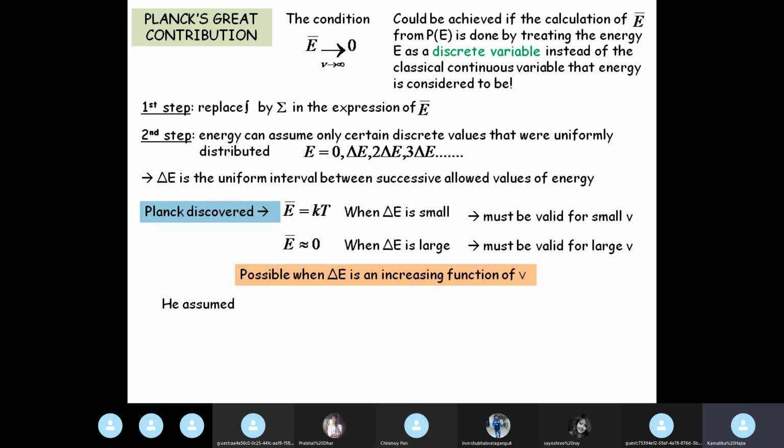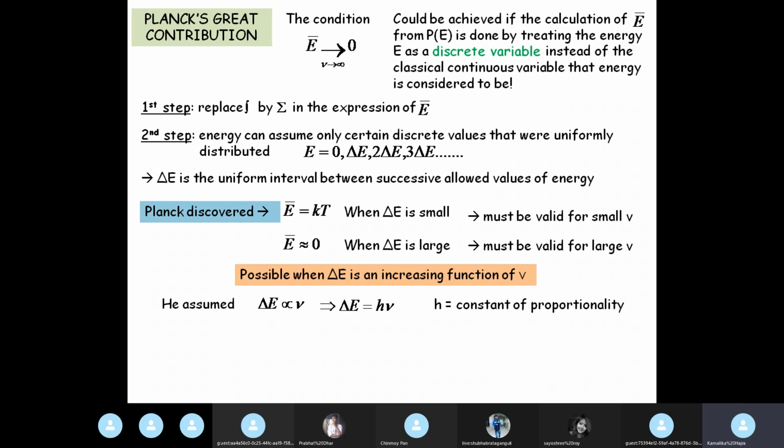Assume the most basic relation when some quantity is an increasing function of a certain parameter: the simplest relation is a direct proportion. So he assumed that delta E is proportional to the frequency, and he wrote delta E equal to h nu, where h is the constant of proportionality.